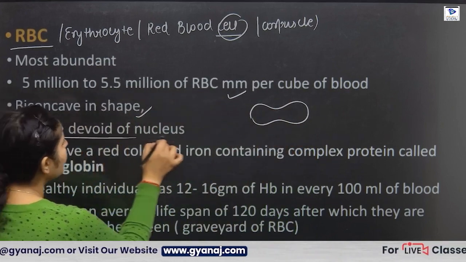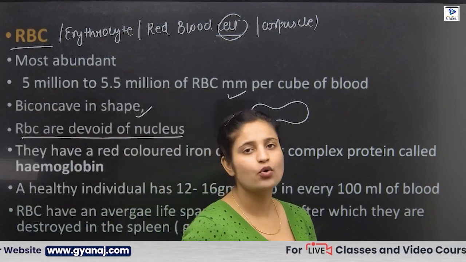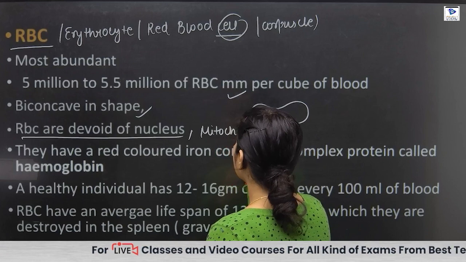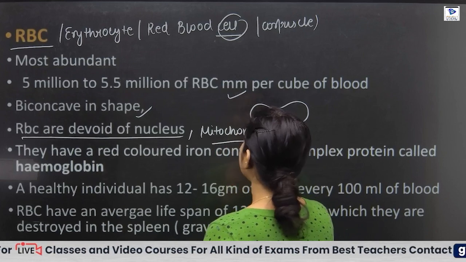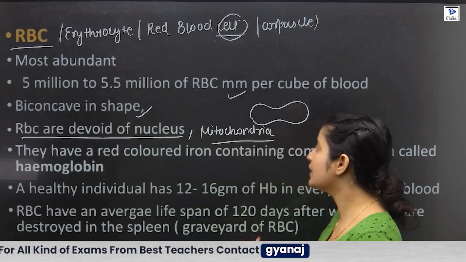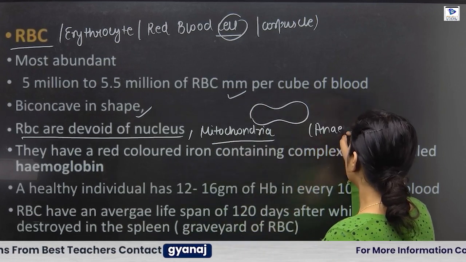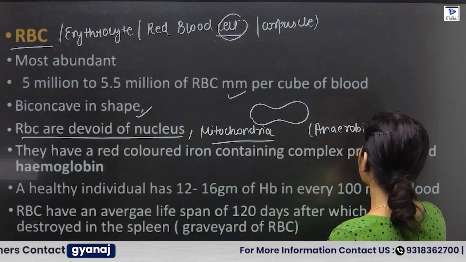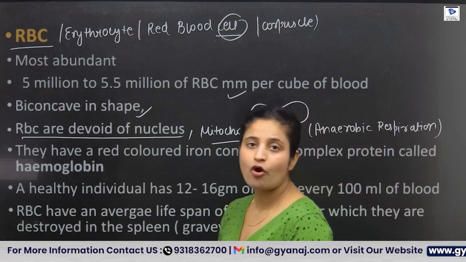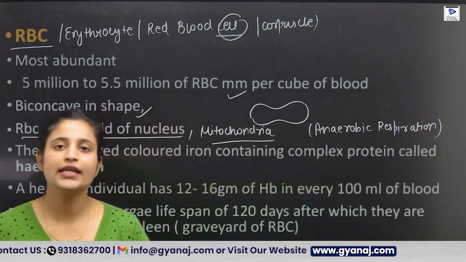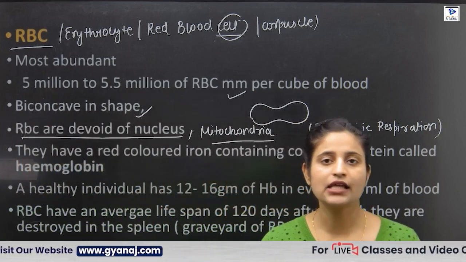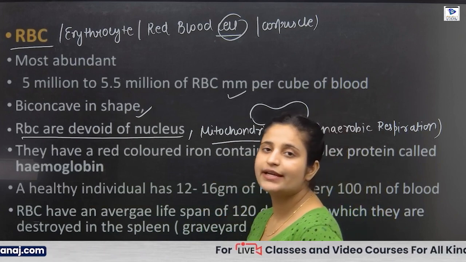Next, RBCs are devoid of nucleus. They don't have a nucleus, and RBCs also don't contain mitochondria. So which type of respiration takes place in RBC? Anaerobic respiration, because aerobic respiration takes place in the mitochondria. Since RBCs do not have any mitochondria, what do they have? They have cytoplasm, and in the cytoplasm anaerobic respiration takes place.